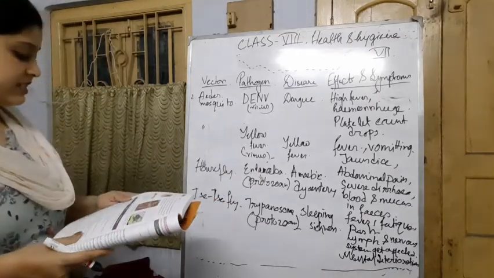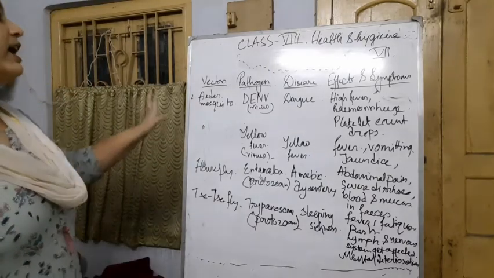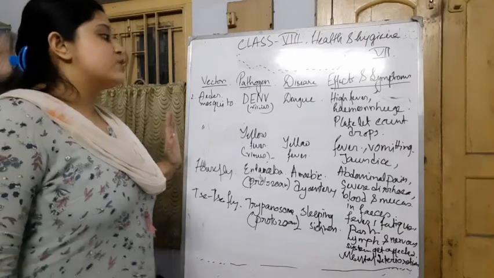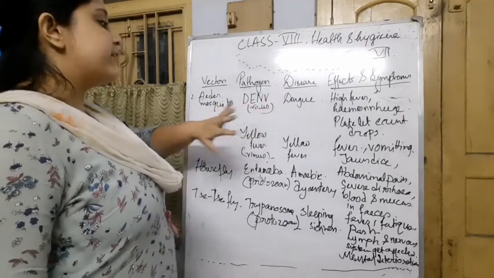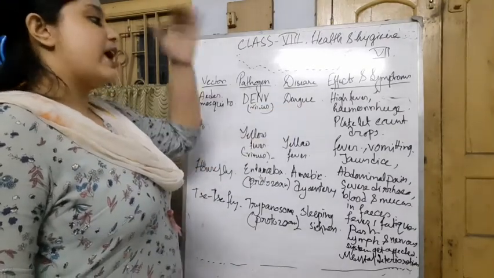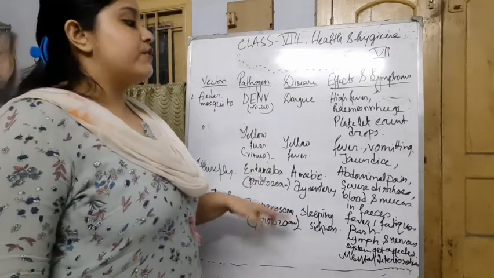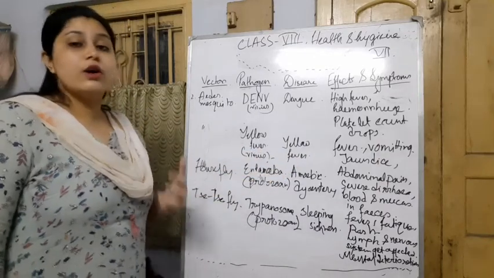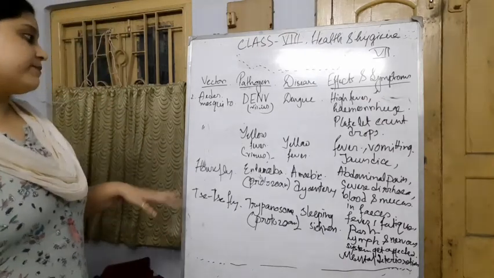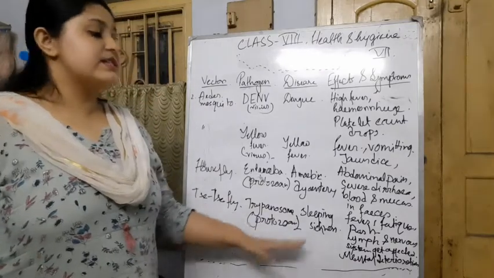So today I have discussed mainly 3 vector-borne diseases. The first one by the Aedes mosquito and the second one also by the Aedes mosquito. The first one was DENV virus and the second one is yellow fever virus. The first one is dengue, which has high fever, hemorrhage, platelet count drops as the very common symptoms. Secondly, for yellow fever, fever, vomiting, yellow coloring of the full body and jaundice can be seen. Thirdly, by the tsetse fly, the Trypanosoma protozoa and sleeping sickness.